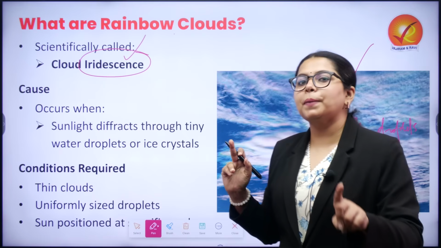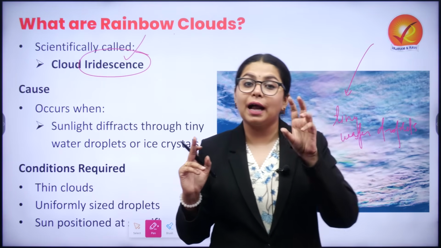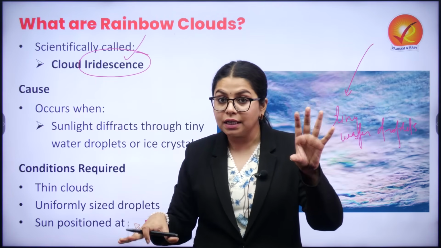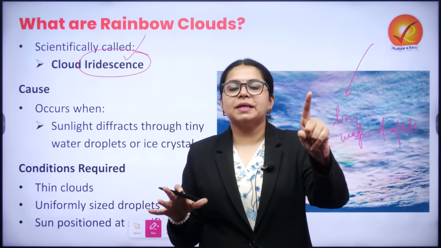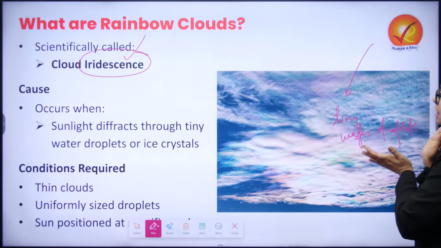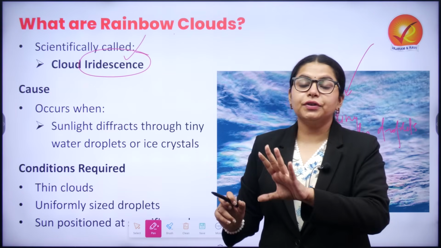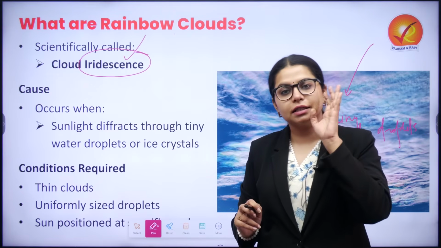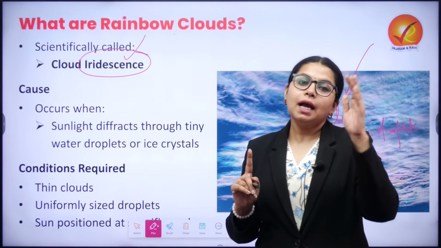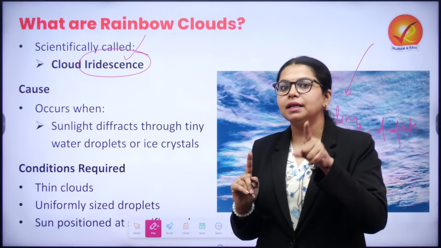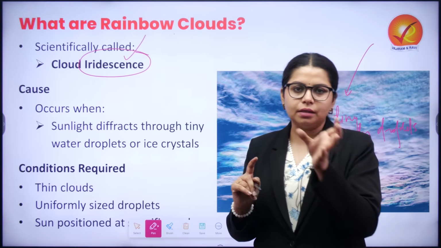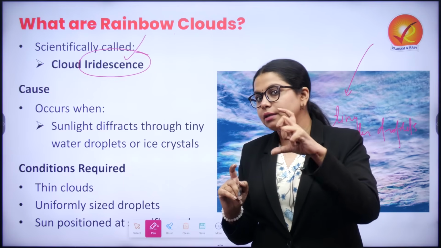Now you cannot compare rainbow clouds with a rainbow. Rainbow happens when there is presence of sunlight and presence of water, but the process that takes place there is refraction. The process that is taking place here is diffraction. Now the fundamental difference between refraction and diffraction is the only fact: in both, yes, we get to see bending of waves and changing of the direction, but in refraction it is because the movement of waves is from one medium to another, something that we see in a prism.